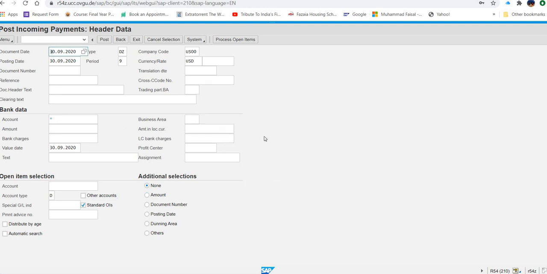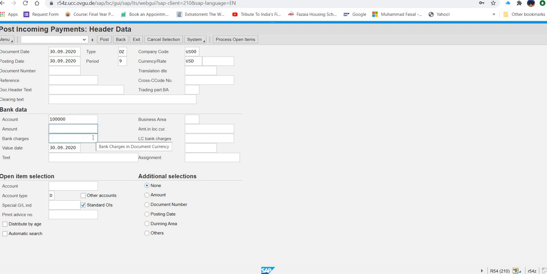Okay. Then what next? US 00 for the company code. Under the bank data, US 00 is the company code automatically showing here. USD is automatically showing here. And they are saying 1 then 5 times 0 for the account. So here 1 and then 5 times 0. Okay.